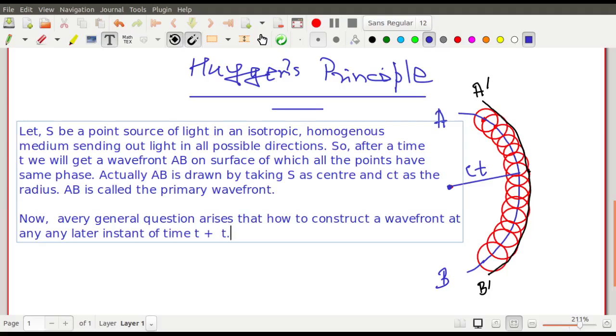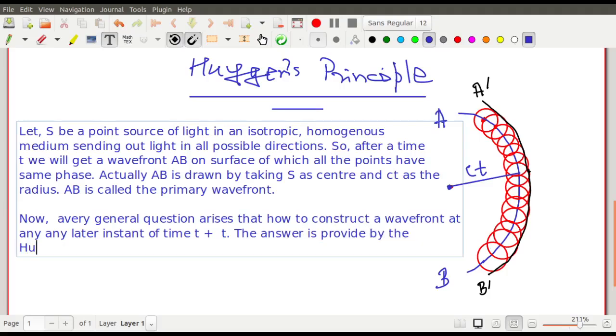The answer is provided by the Huygens principle, which states that every point of a primary wavefront. So now I start writing. এখানে আমি Huygens প্রিন্সিপলটা লিখছি।